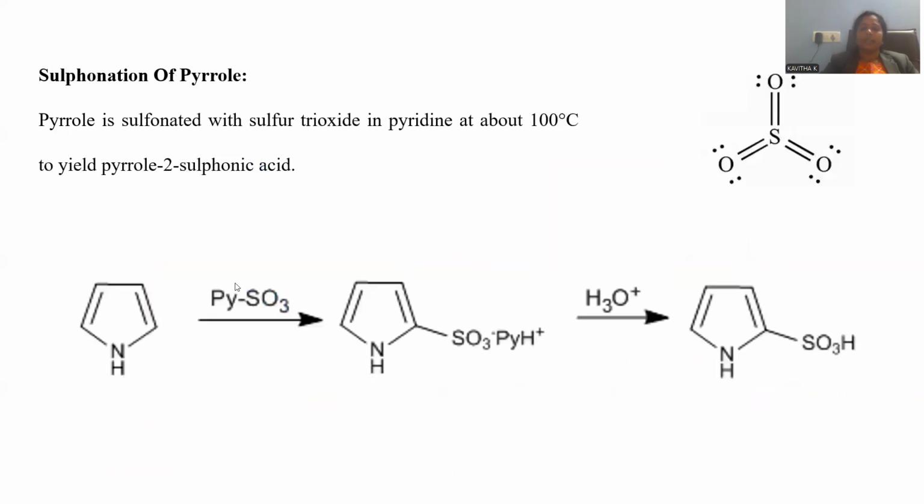In the same manner, sulfonation of pyrrole is also possible. Pyrrole can be treated with a combination of two substances. One is pyridine, and the other is sulfur trioxide. Sulfur trioxide is planar in nature, with the Lewis structure S double bond O, double bond O, double bond O, planar one. That sulfur trioxide is regarded as a neutral electrophile, right? That is because all the oxygens are more electronegative, dragging the electron density towards the oxygens, and sulfur experiences a deficit of electrons. That's the reason why it is electrophilic in nature, right?